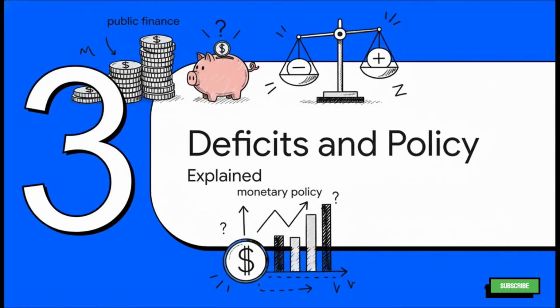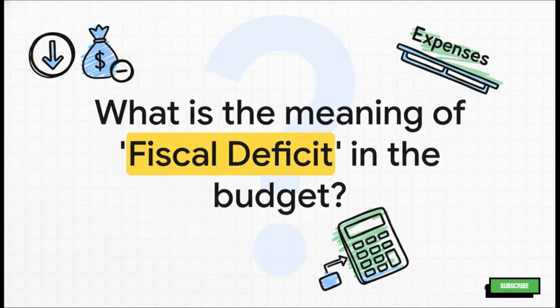Okay, we're on the home stretch now. For our final section, we're going to unpack some really important ideas from public finance and monetary policy. Let's finish strong. All right, pay close attention to this one. It's a classic. What exactly does fiscal deficit mean in a budget? This is a formula question, so you got to look at the options really carefully.